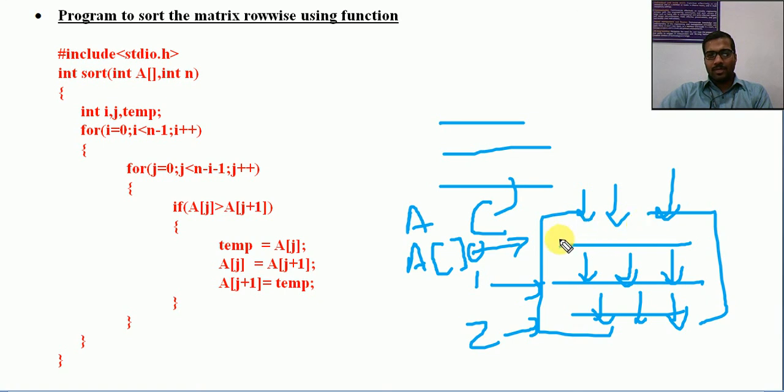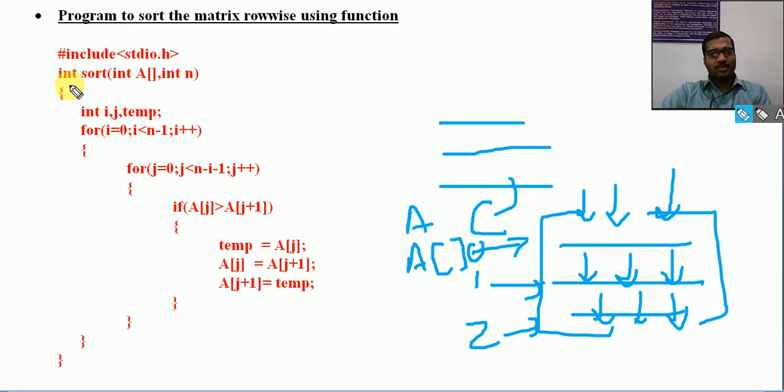So look at this format. We are sorting only one row. Sorting only one row means only one array will be sorted, just like sorting a single array. This row sorting means it will be like sorting a single array. Sorting this one means sorting like a single array. So the sorting algorithm remains the same. You can see this one.